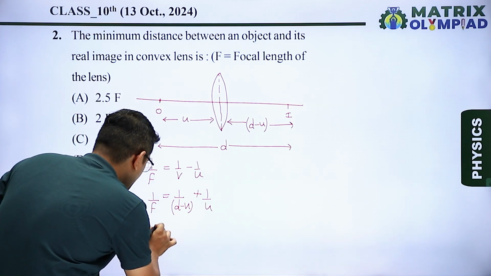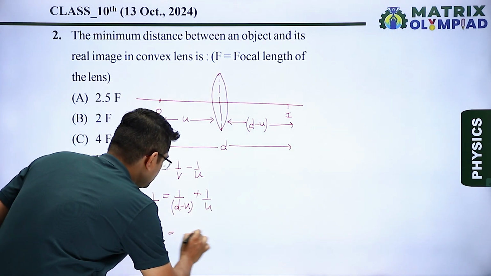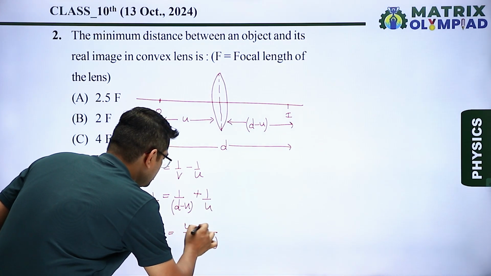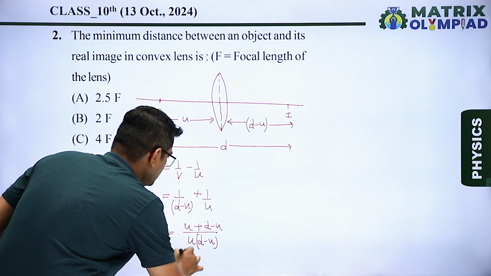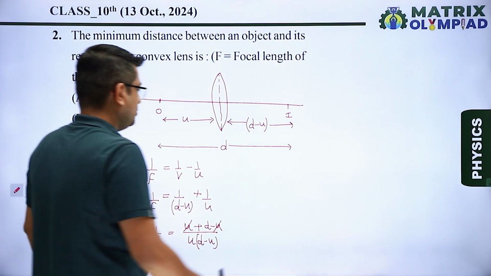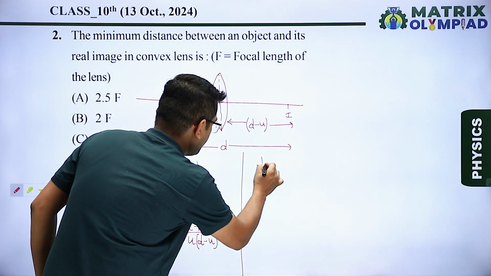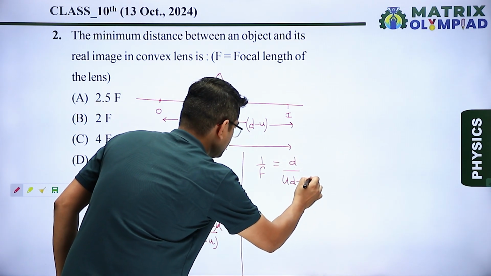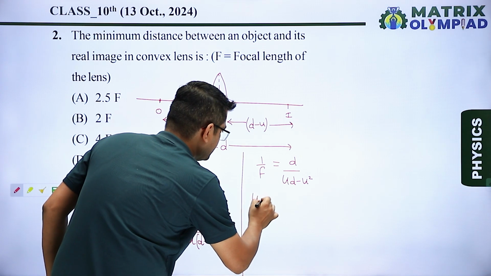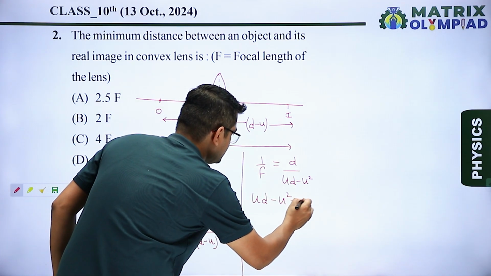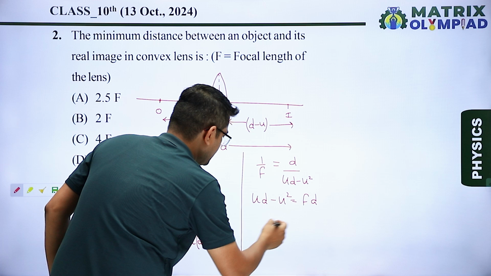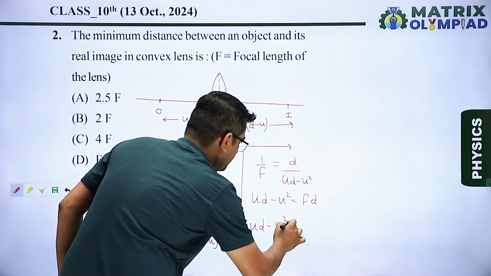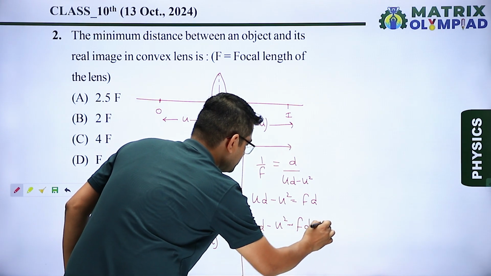Now taking the LCM, 1 upon F is equals to, it becomes U multiplied by D minus U, and here we get U plus D minus U. This minus U is cancelled by this plus U. So in next step we will get 1 upon F is equals to D upon UD minus U square. Now cross multiplying it, we get UD minus U square is equals to FD. Now rearranging this, we will get UD minus U square minus FD, which is equals to 0.